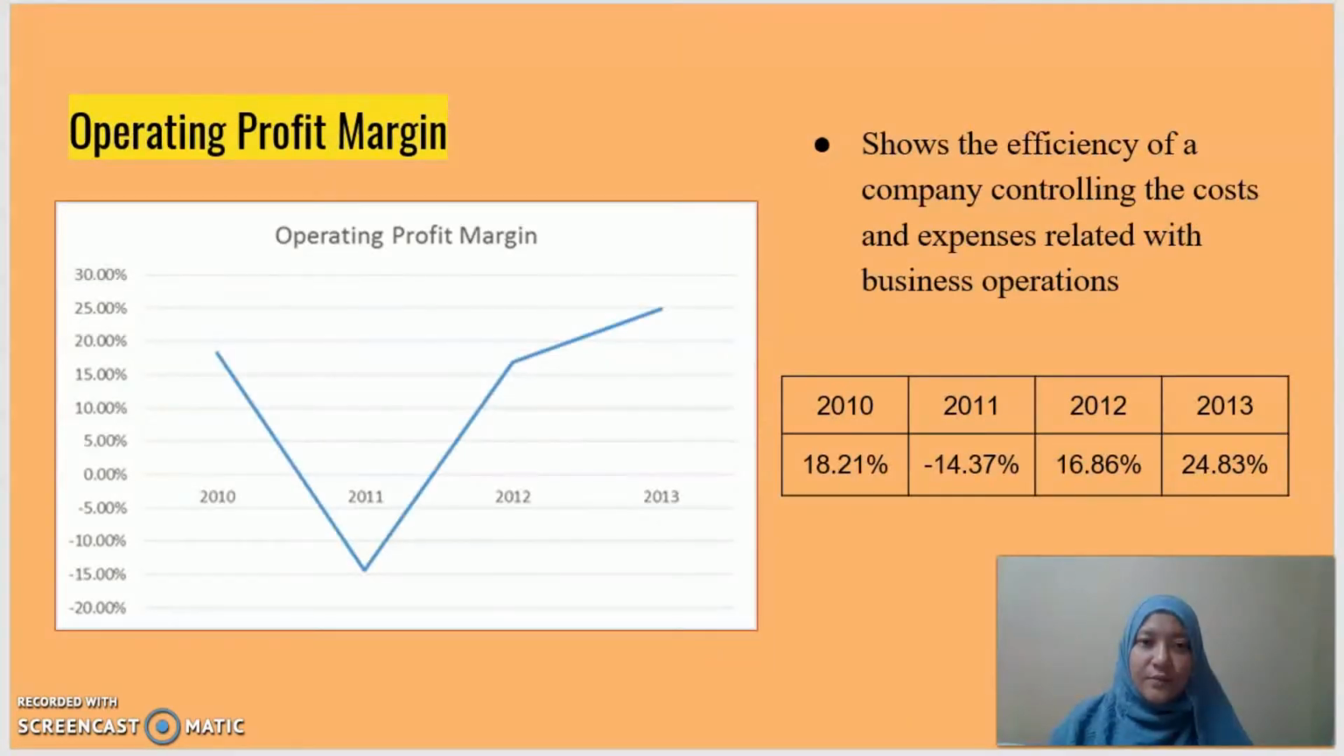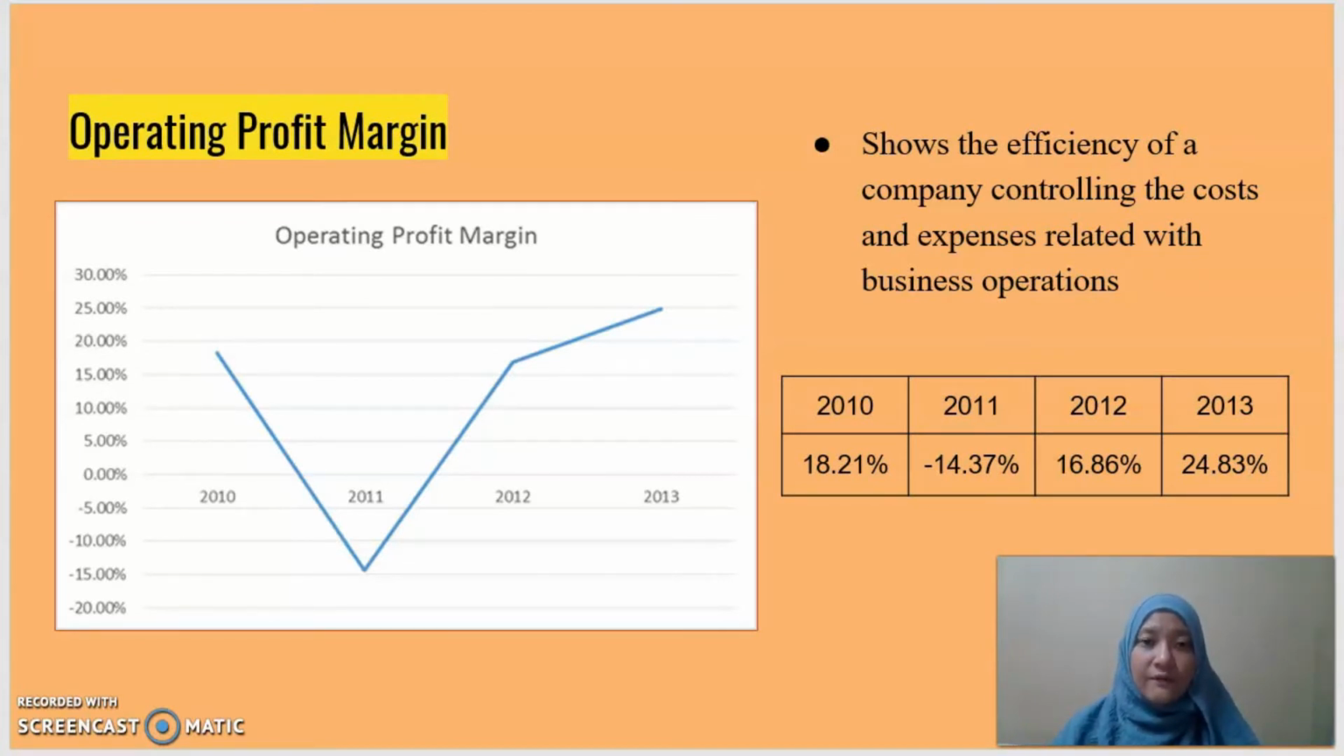Okay, next we move to the operating profit margin ratio. Operating profit margin ratio indicates how much profit a company makes after paying for variable costs of production, such as wages and raw material. It's also expressed as a percentage of sales and shows the efficiency of a company in controlling the costs and expenses related to the business operation.